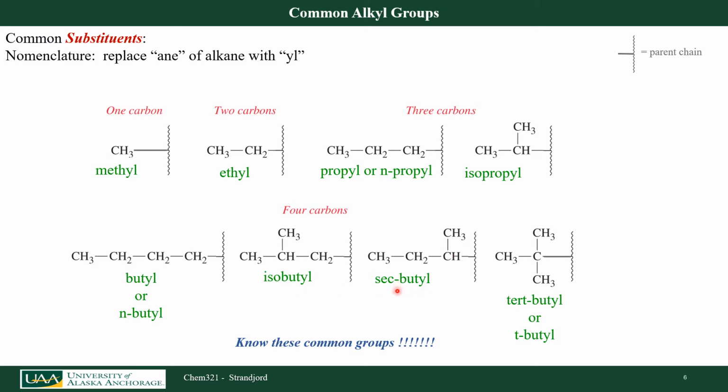Notice there's a hyphen in here. That is the correct way of writing it; you need to have the hyphen. I could also draw a butyl substituent with 4 carbons that has 2 methyl groups at that first carbon attached to my parent chain. We call this tert-butyl, or in abbreviated form, t-butyl group. You need to know these common groups, and we will talk about these an awful lot throughout the semester.